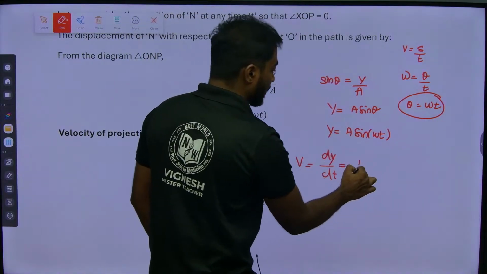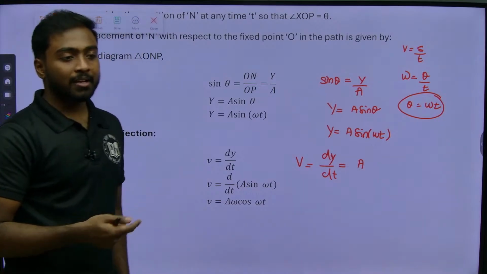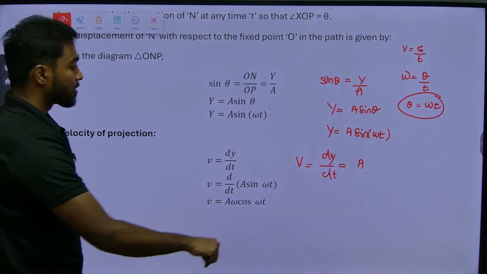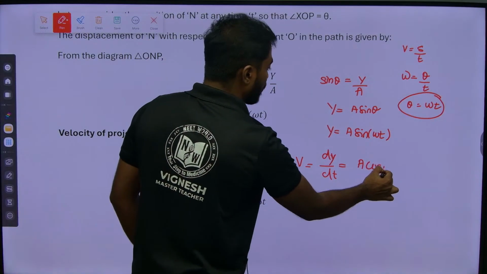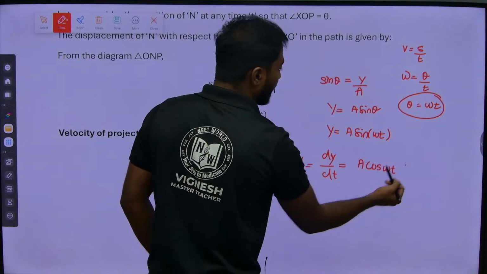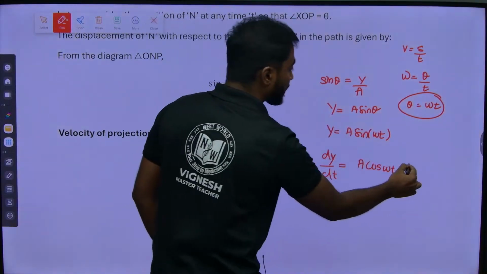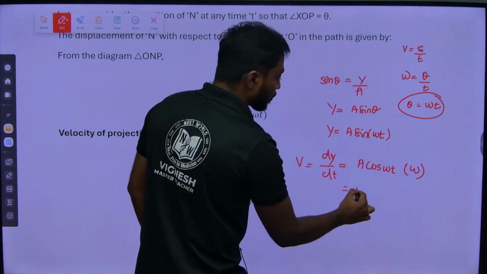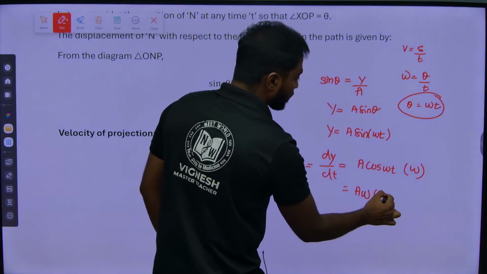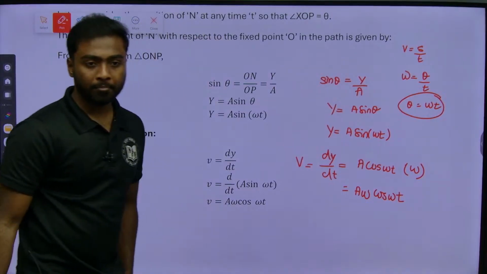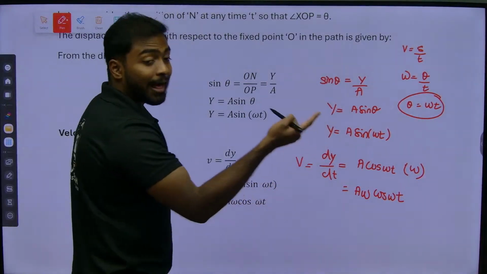A will be constant, I will keep it as it is. Sin differentiation is cos. So it is cos omega t, and what is omega? Omega t differentiation, we will get omega. So A omega cos omega t. Done. Now I need to find acceleration.